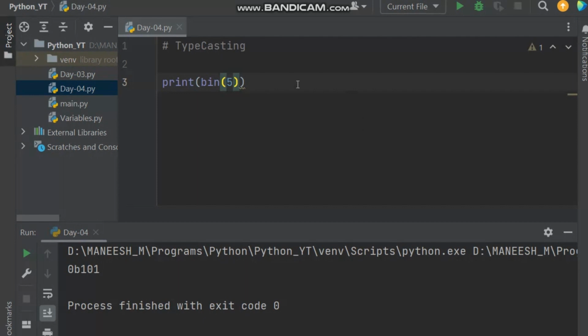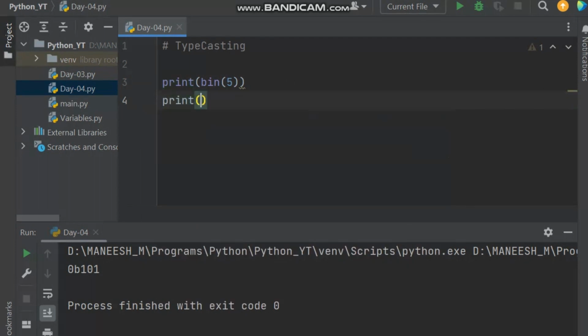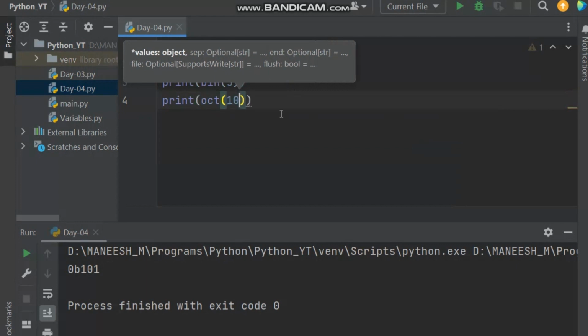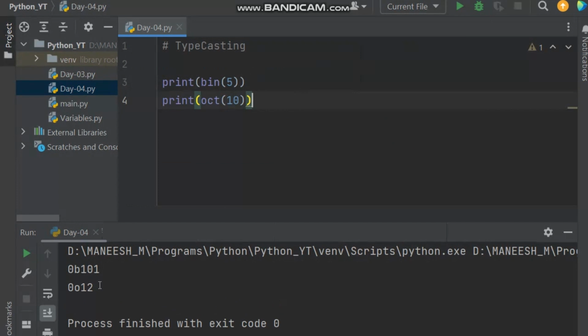For the same thing, if you want the octal value, let's say for 10, the octal value will be 0o12. This will be the octal value for 10. In the same way, if you want to check the octal value for 5, you can see 0o5. These are the octal values and binary values.